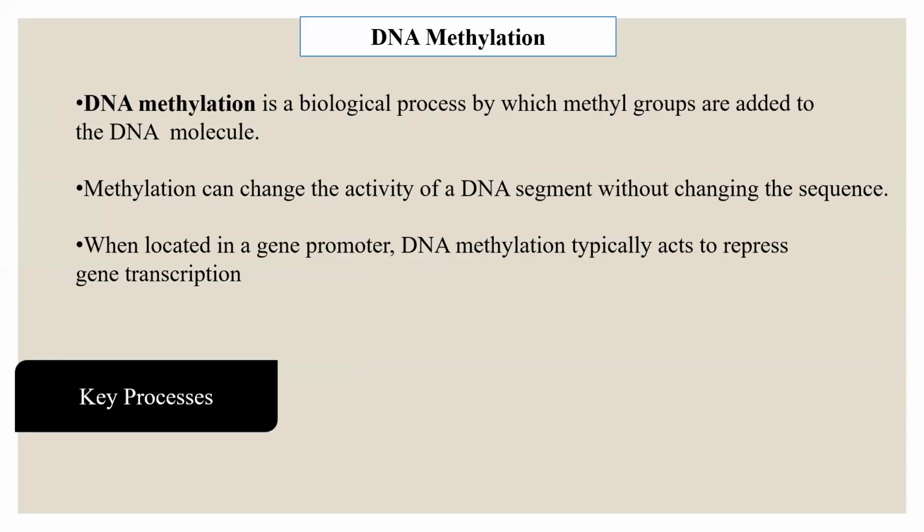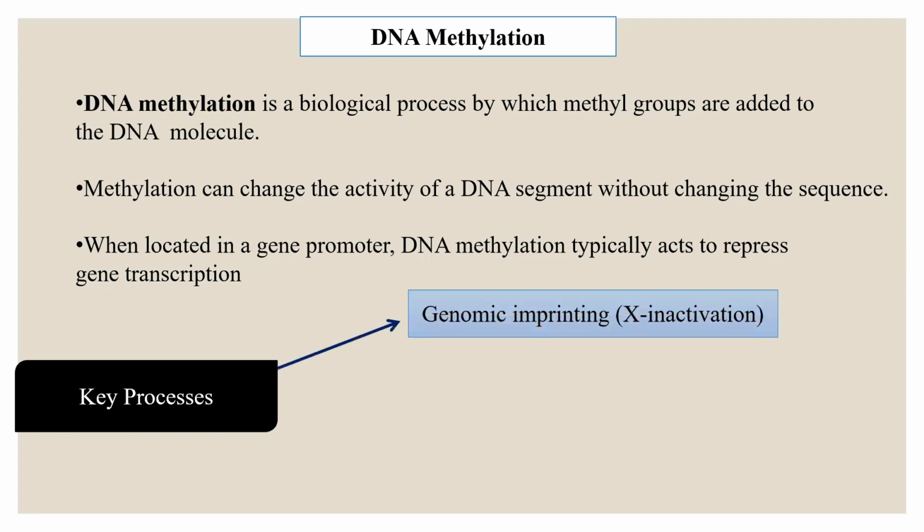When we talk about DNA methylation, it is a biological process by which methyl groups are added to the DNA molecule. Methylation can change the activity of a DNA segment without changing the sequence. So this is an important point that one must remember. When located in a gene promoter region, DNA methylation typically acts as a repressor of gene transcription. So there are key processes governed by DNA methylation: genomic imprinting, that we see in X chromosome inactivation, which has been given by the Lyon's hypothesis, and that has been seen as a bar body in the females.